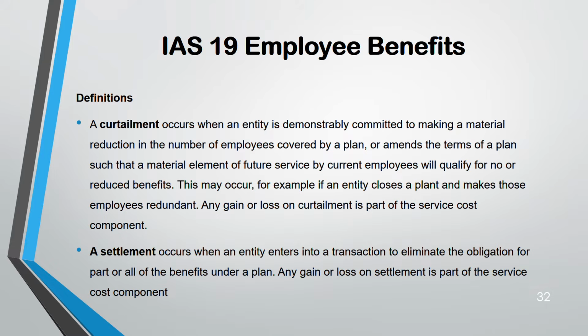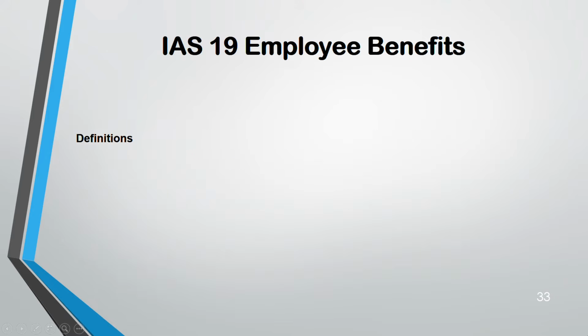Settlement. Settlement is when they want to eliminate the obligation for the benefits under that plan. Any gain or loss on settlement is a part of the service cost component. All this will come through profit and loss. That means they have settled it today, so there is no obligation on the plan in the future for the benefit. That is the meaning of settlement. They have settled it completely.